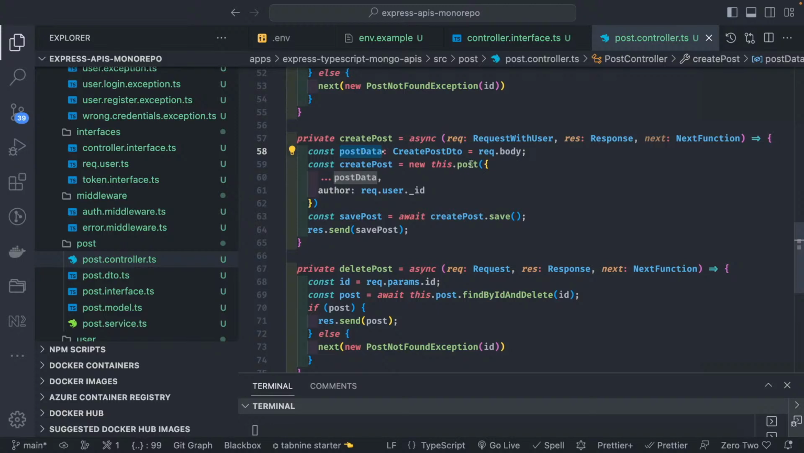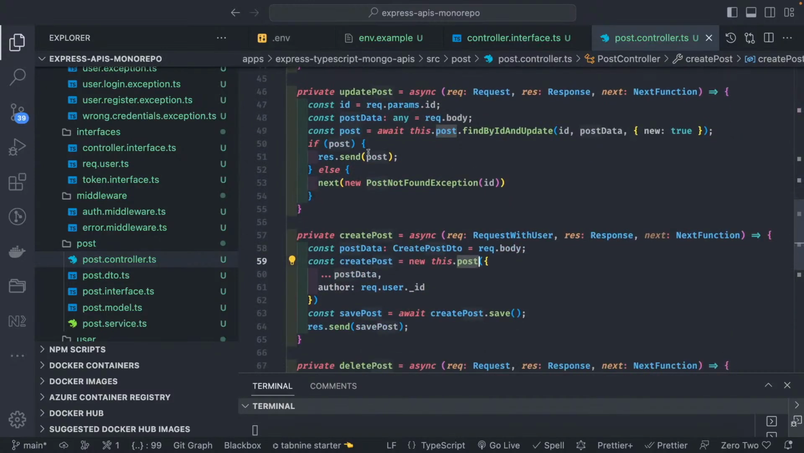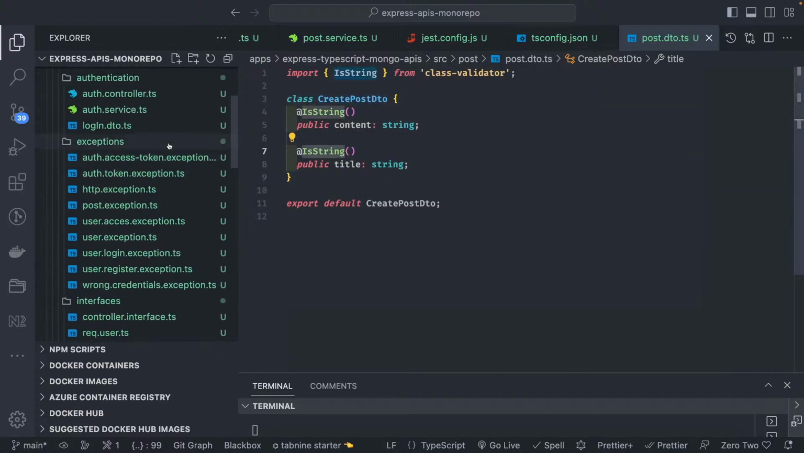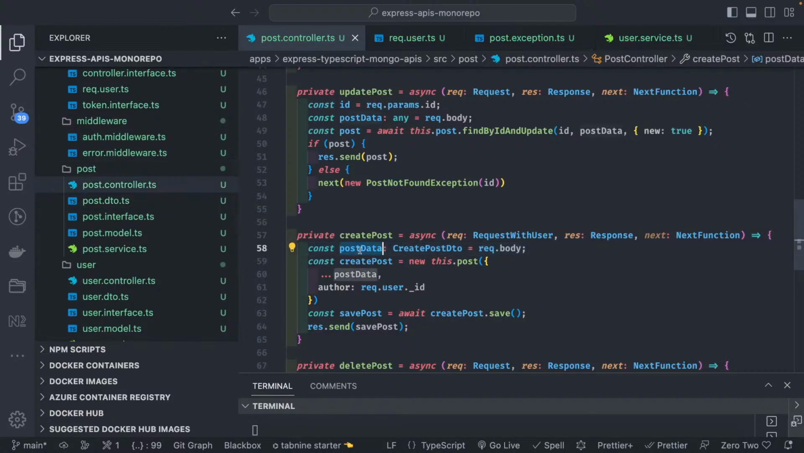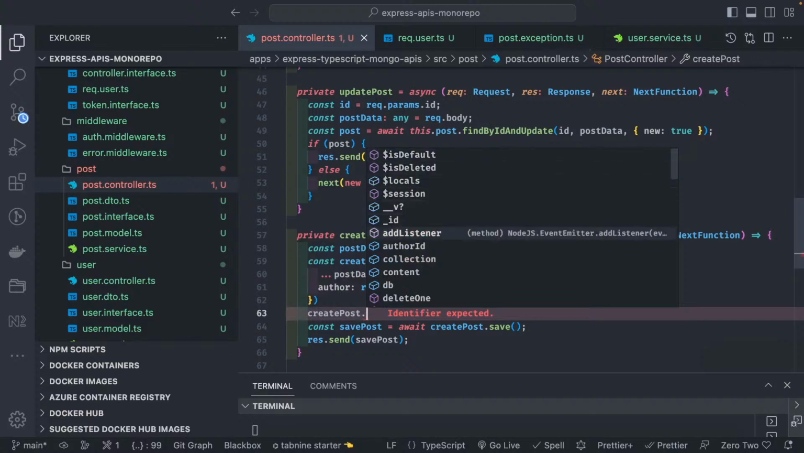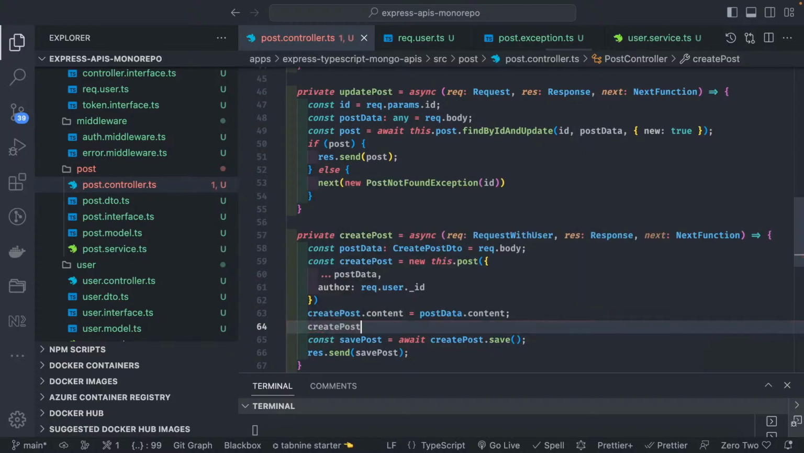Created post, this dot post is pointing to the post model. Okay, post data contains both the properties, which is content and title. That is strange. It is not being passed, so we need to debug post data, and then I'm just overriding it with the author. Otherwise I can just do created post dot content equal to post data dot content, created post dot title equal to post data dot title.